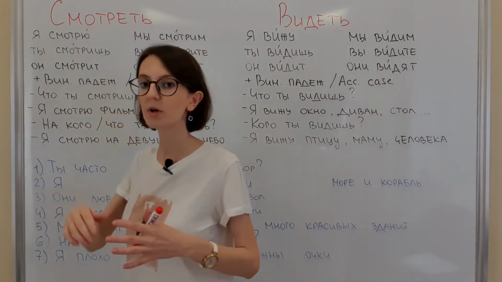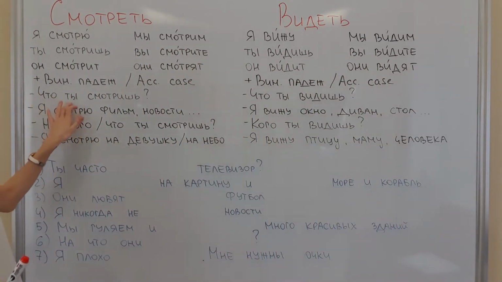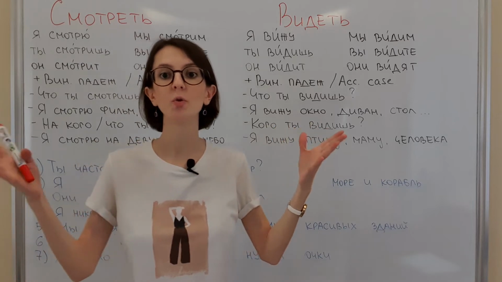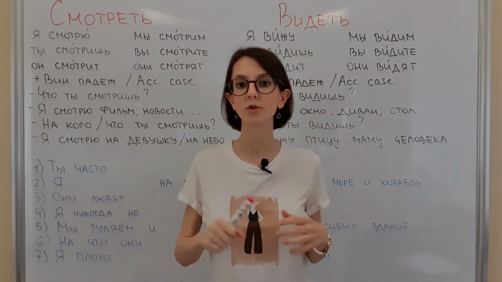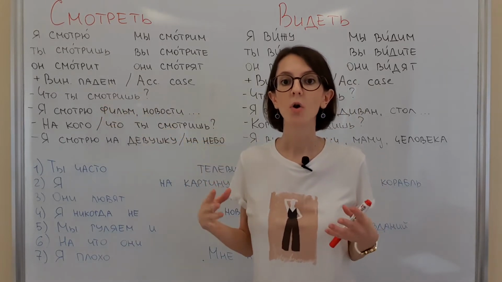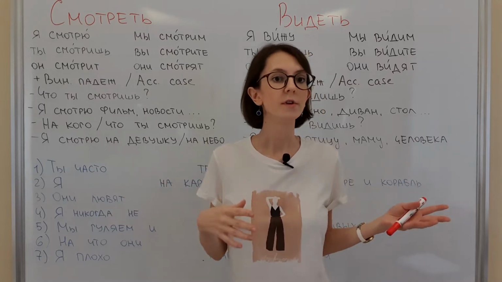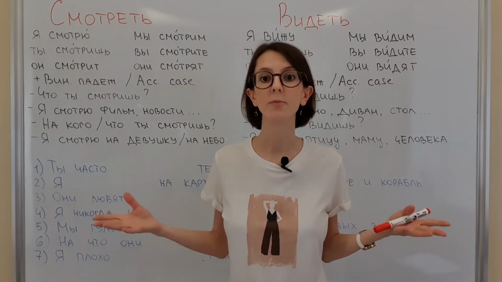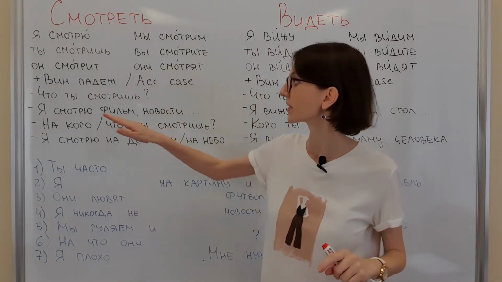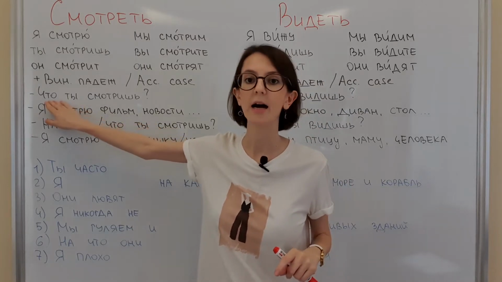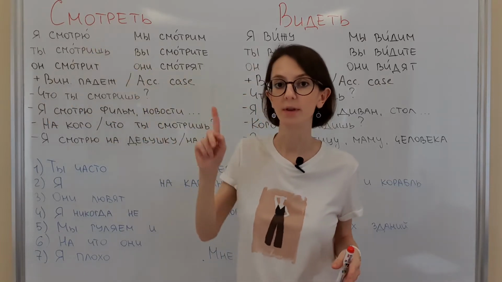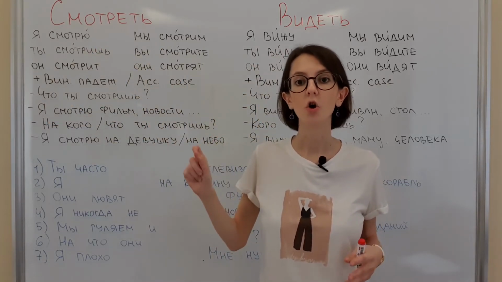So you see that the question is basically the same. Что ты видишь? Что ты смотришь? But if I use the verb видеть, it is what do you see around you? What is around you? While if I use the verb смотреть, что ты смотришь, I mean on TV. What do you watch? Movies or documentaries or football or basketball, etc. That's why it is important to know the difference between these two verbs. And again, we can only ask the question что. We only use the verb смотреть without preposition, only with non-living objects.